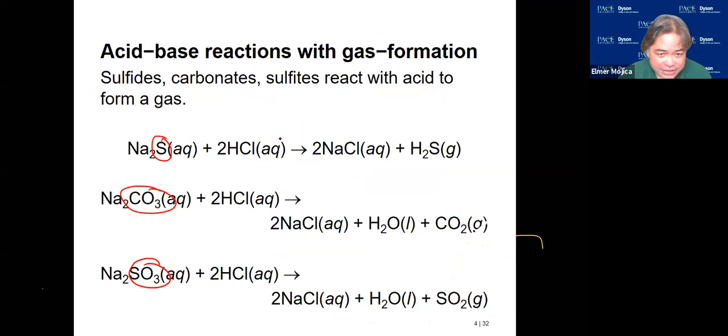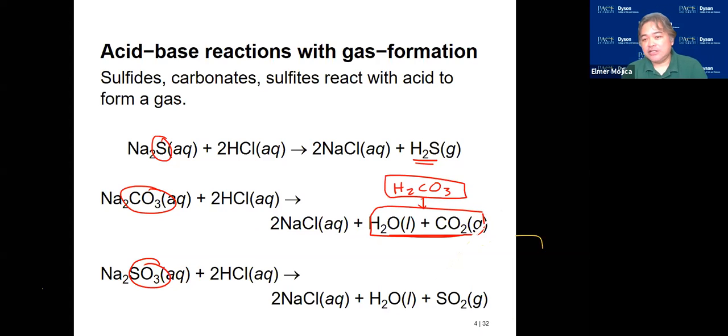So if you look at this, when they exchange, what happened? Okay, so you form gases. The exchange between sodium carbonate and HCl is really like this one. But what happened? You can break it down, so you form water and carbon dioxide. If you add this with this one, they give you the same number of elements. The same thing with this one.